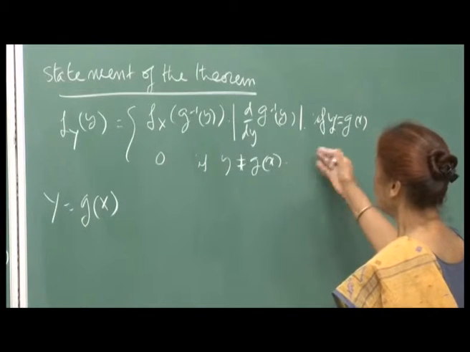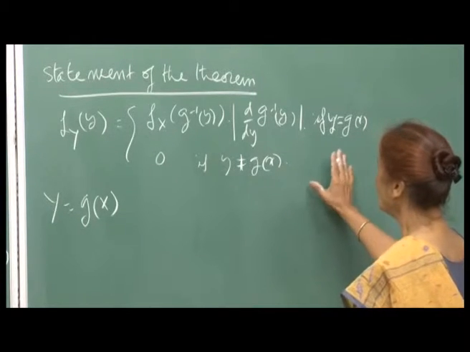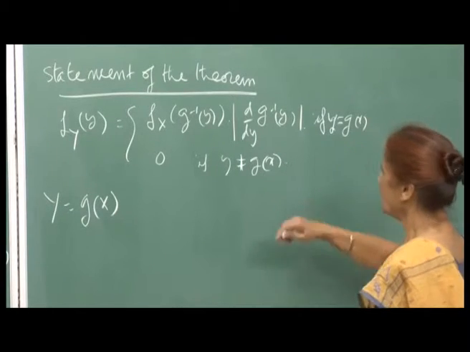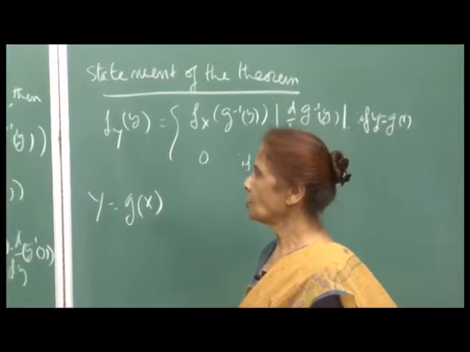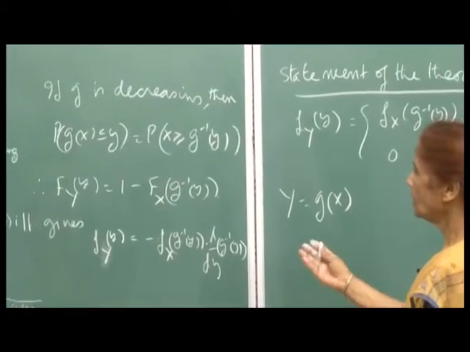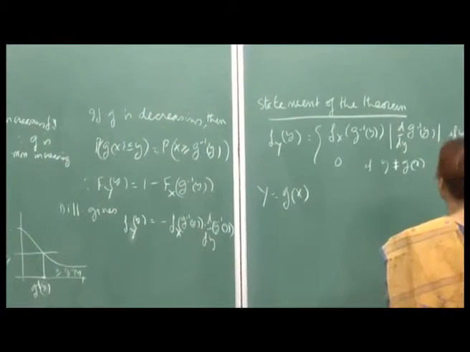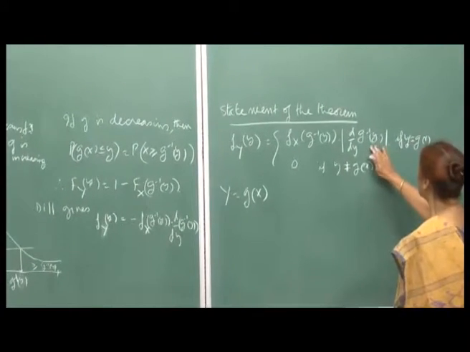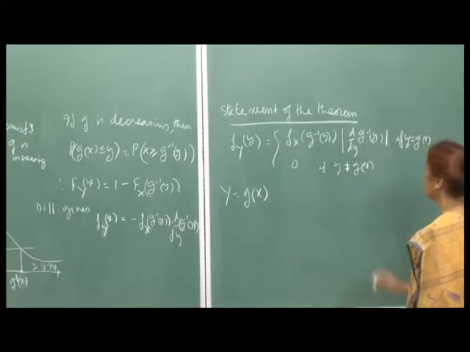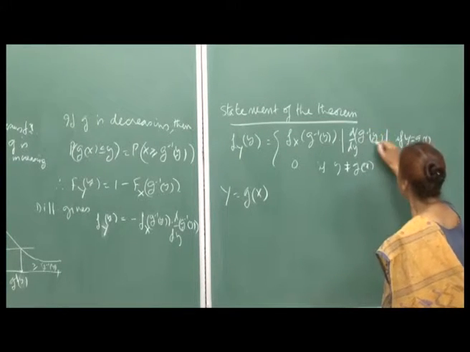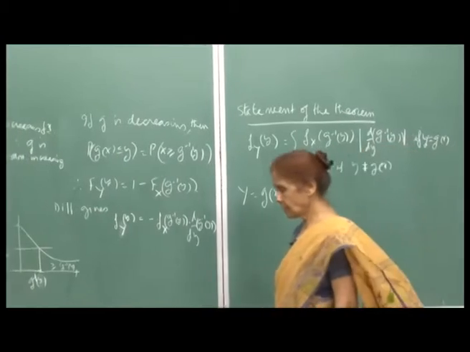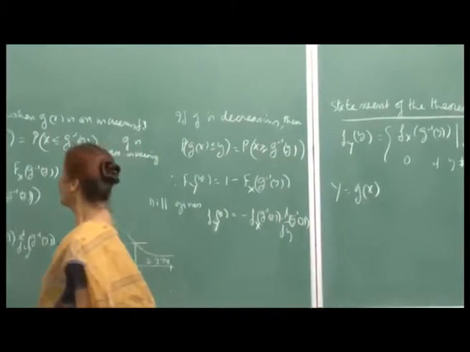And of course, here what we are saying is that the spurious values are not being considered, because when you take the inverse function here, see, it is a monotone function. So, I do not have to worry about extra values here. So, this will be fine. Okay. So, now let us look at the proof of the theorem.